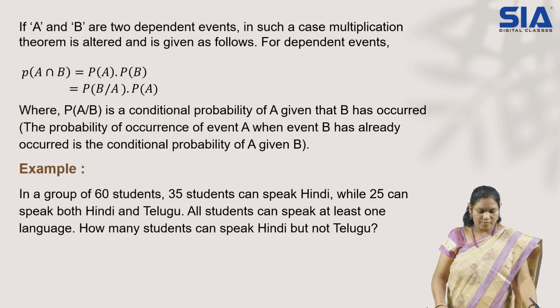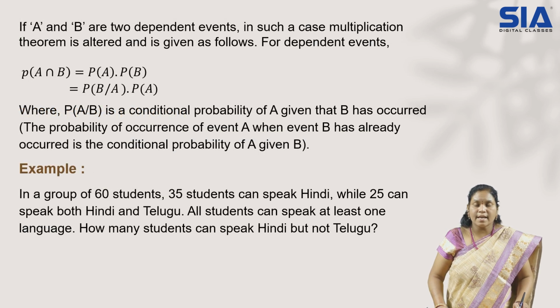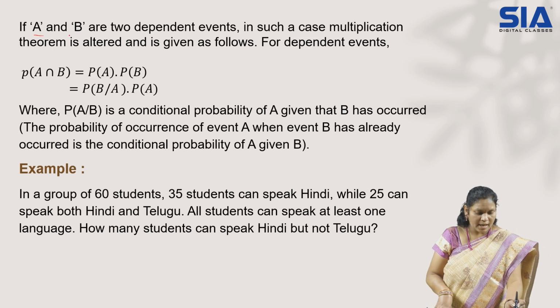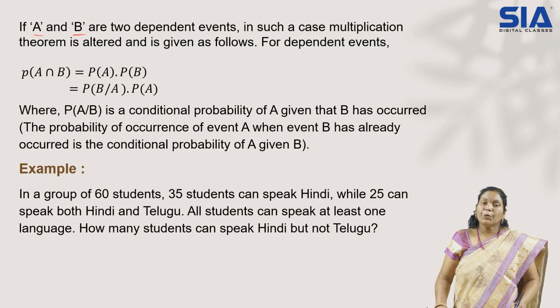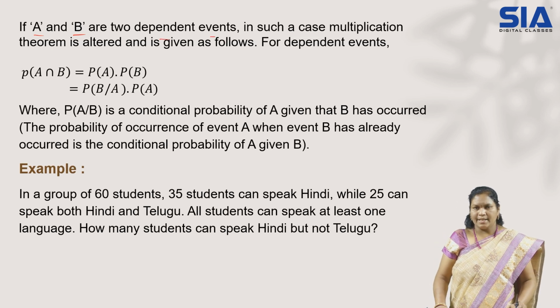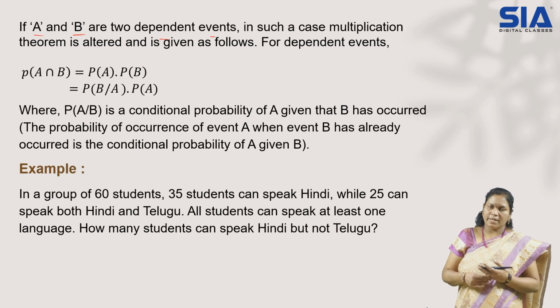Now let us discuss an example under that; the conditions for multiplication also let us discuss first. So if A and B are two dependent events, here they are telling dependent events. I said independent events, for which multiplication applies.